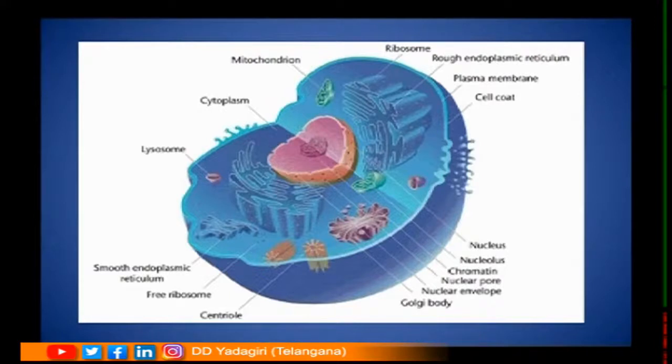What do you call it? It is a nucleus. In this picture we can see other cell organelles as well like chromatin, nuclear pore, nuclear envelope, Golgi bodies, centrioles, cell coat, mitochondria, lysosome and many other cell organelles are present within the cell.